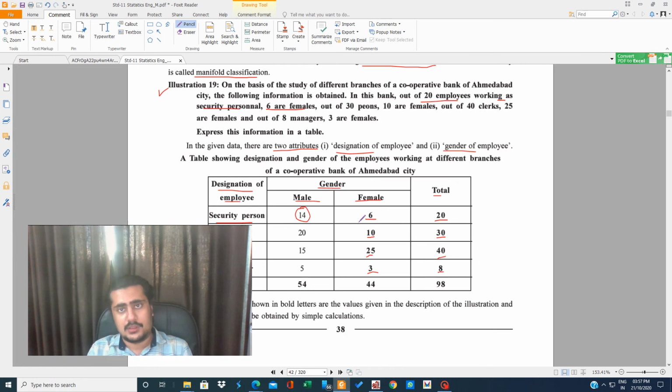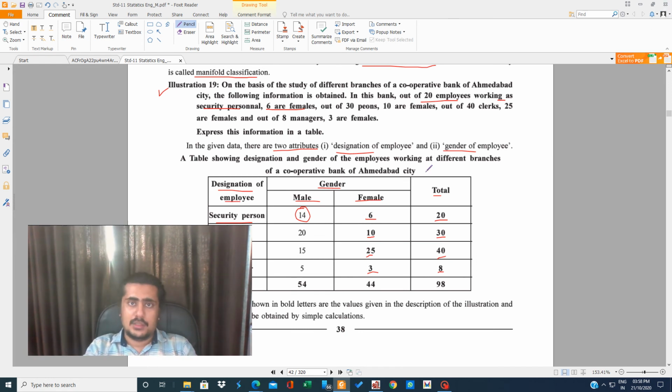Suppose there are 6 boys and 4 girls in the class, total 10 students. They will not give you information like this: 6 boys, 4 girls, 10 students. No, they'll give you information like this: there are 10 students in a class, of them, 4 are girls. They'll give you only this much information. You have to understand that of 10 students, if 4 are girls, then the rest 6 are boys. So this type of allocation you have to do.